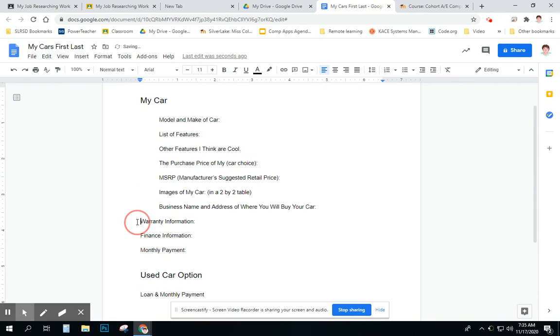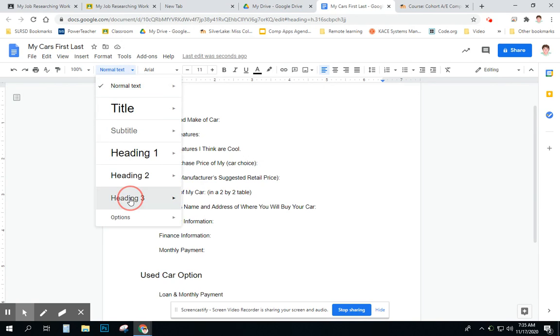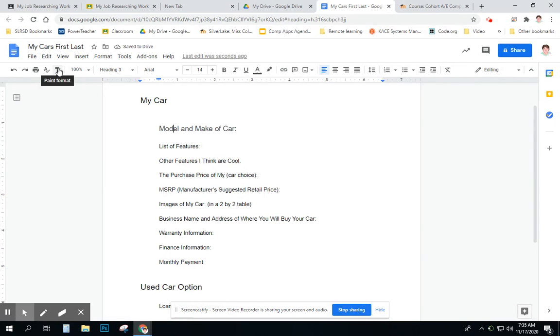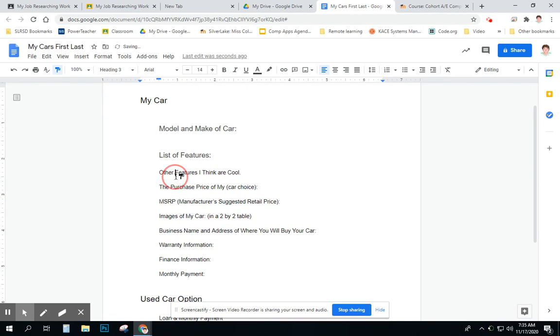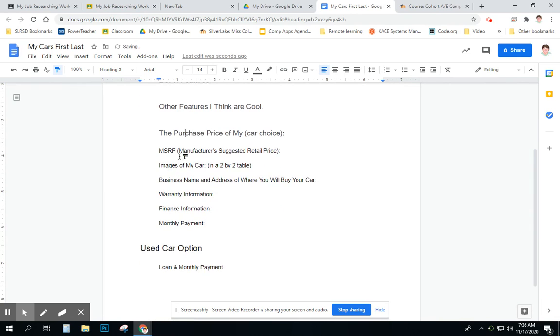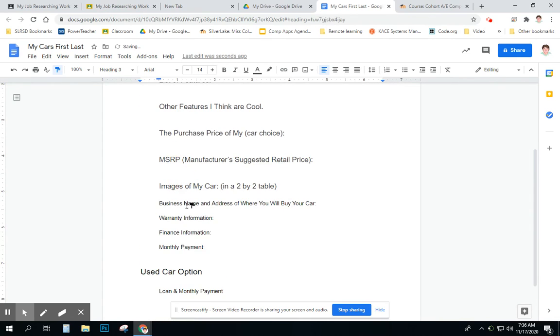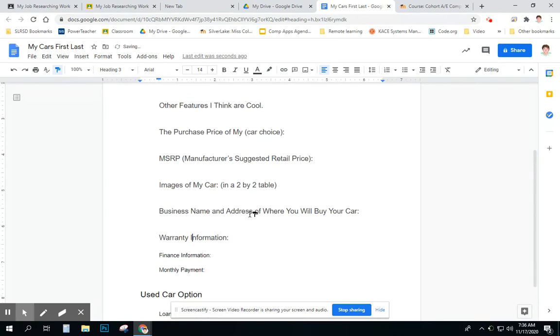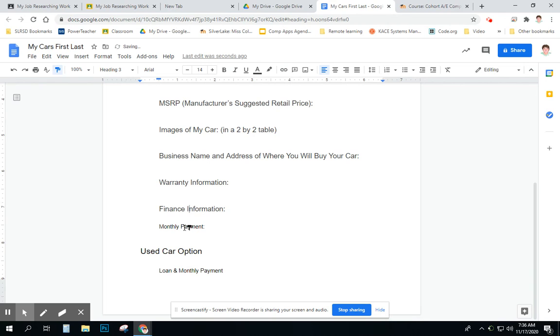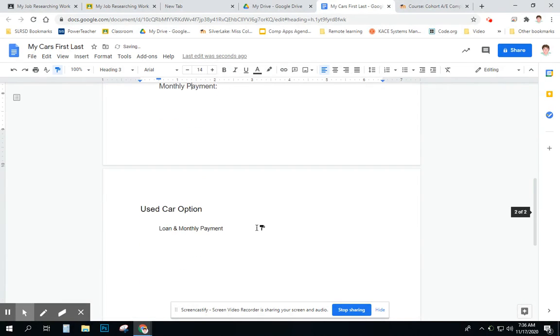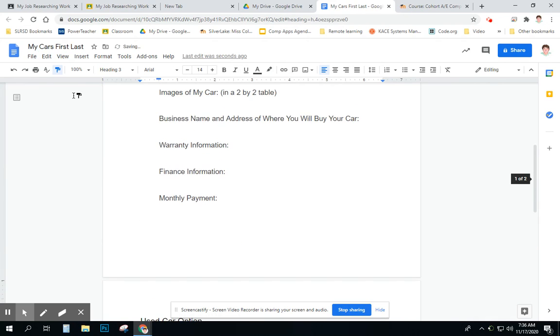After we've done this, we're going to go and use the formatter. Remember, in the formatter, you click on a heading, you create the heading 3, and then we go over to the Paint Format tool, double click it, and then we can click on all of our other things and create the correct size.